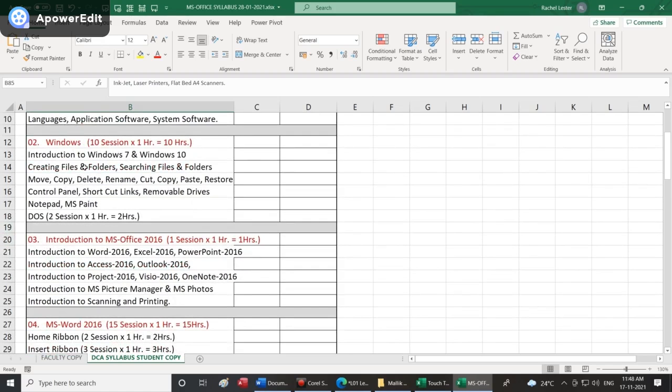Now we are talking about the Windows operating system. In Windows we will be seeing Windows 7 and Windows 10. Windows 7 is installed in the lab. You will understand why Windows 7 and Windows 10 when we give you an introduction to Windows 7 and 10.